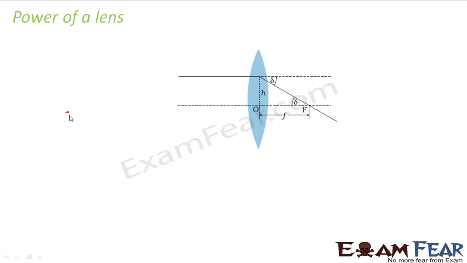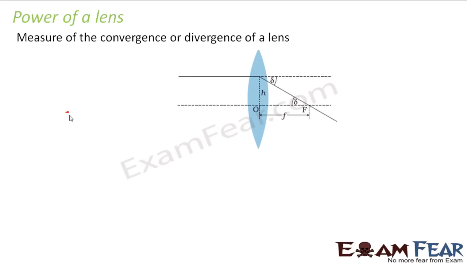Power of a lens is nothing but a measure of how much a particular lens can converge or diverge. For example, let us suppose there are two guys, X and Y. I say that X is more powerful than Y. That means X has more capability to do work than Y, right? Similarly, if I say that a lens has more power, that means it has more capacity to converge or diverge a ray of light. So power is nothing but a measure of convergence or divergence of a lens.